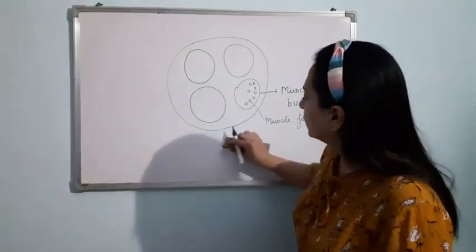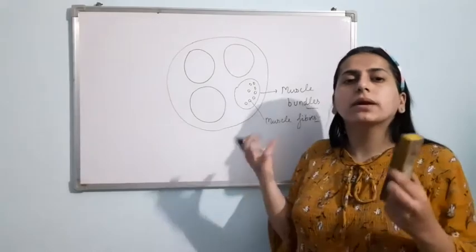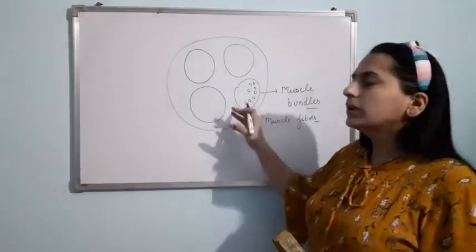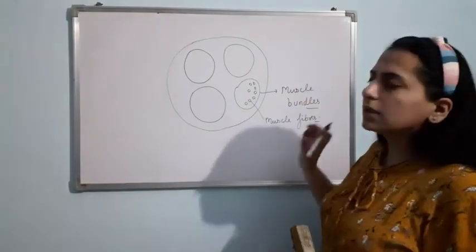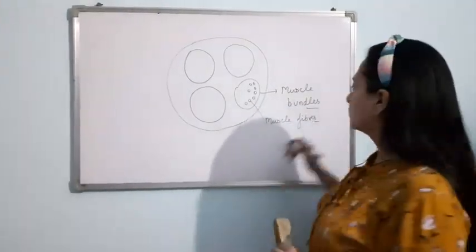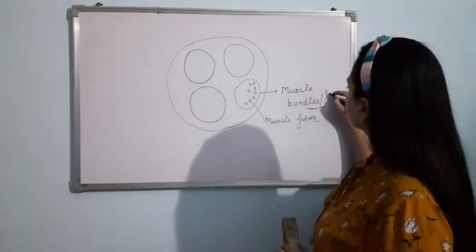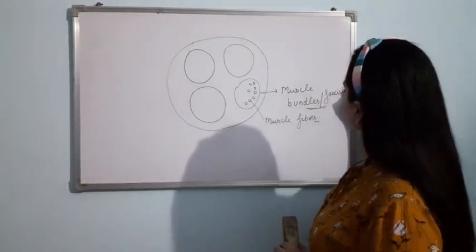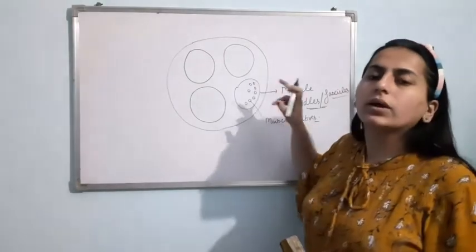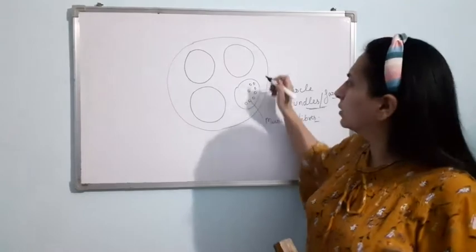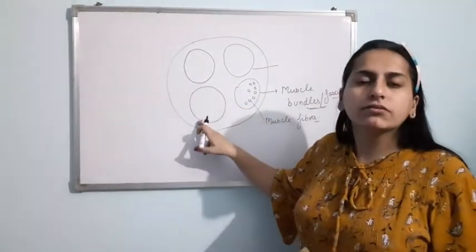Now, in the cross sectional view of a muscle, bundles are present, and these bundles are made up of the muscle fiber. Clear? Now, the muscle bundles are known as fascicles. This is the first muscle bundle, or I can say this is the first fascicle. This is the second fascicle. This is the fascicle. This is the fascicle.